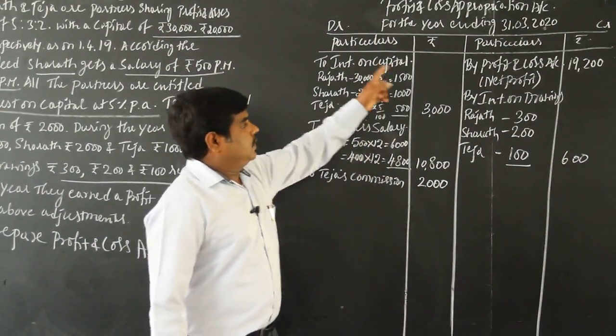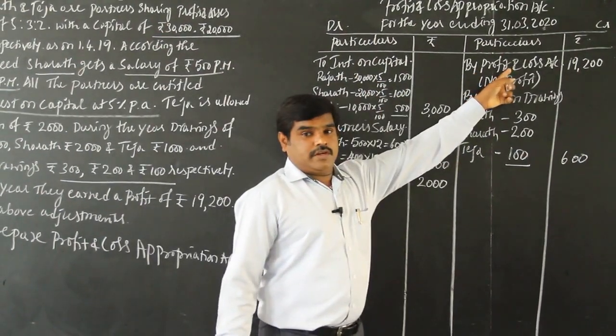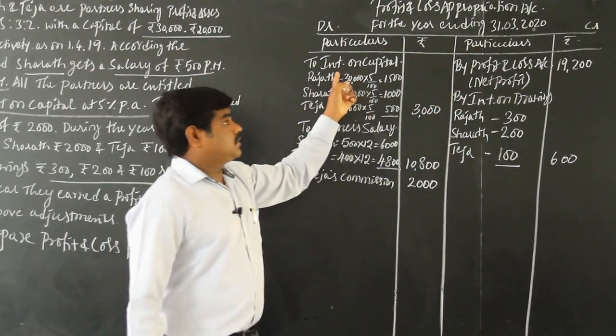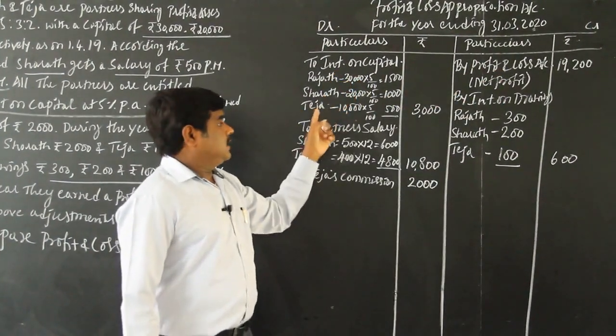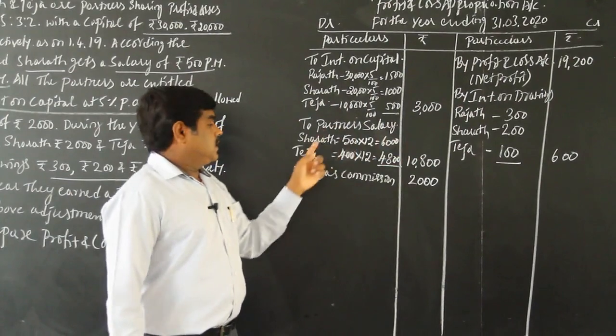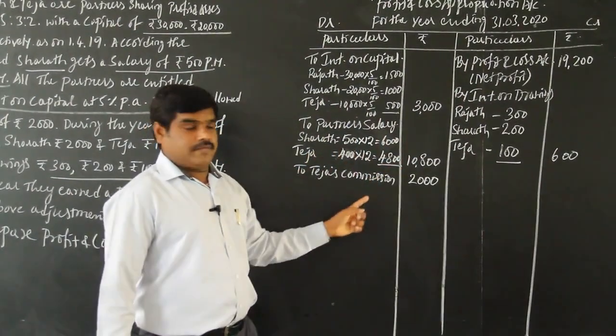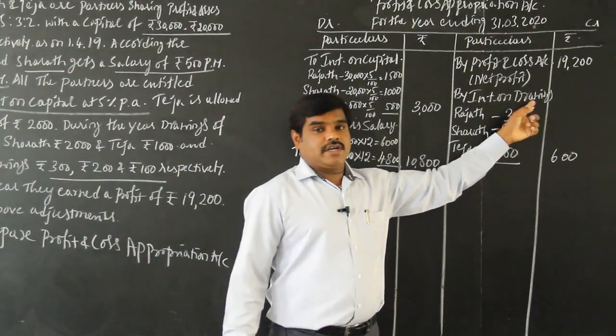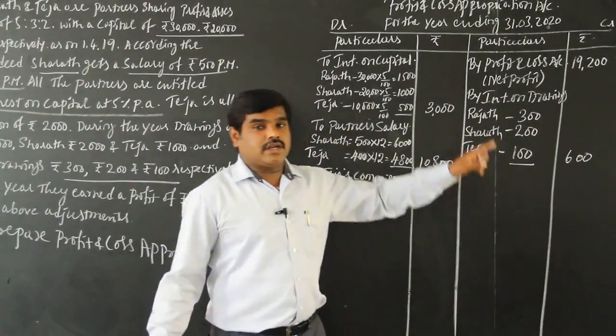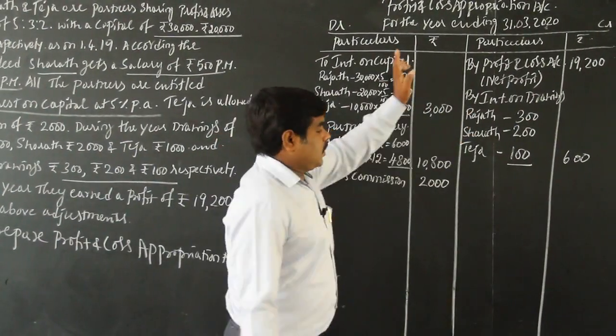Okay. So first, net profit should be taken. Interest on capital has to be debited. Any salary given is debited. Commission given to any partner is debited. Interest on drawings has to be credited. If drawings is given, don't take drawings here. Okay, so that's all.